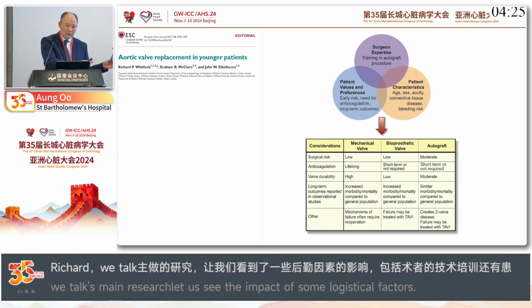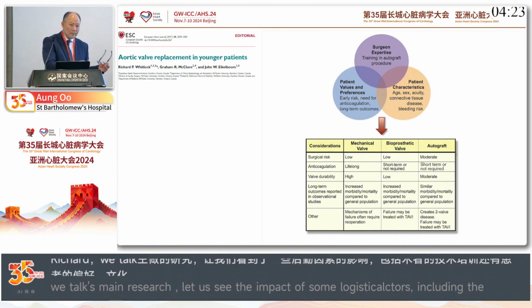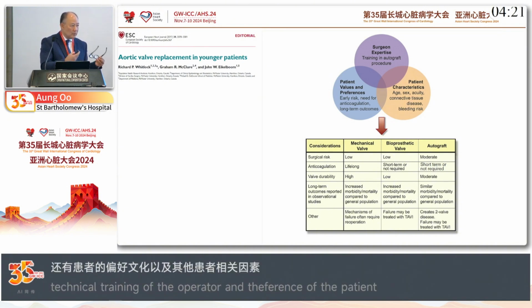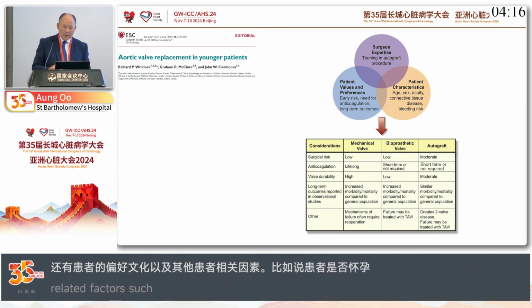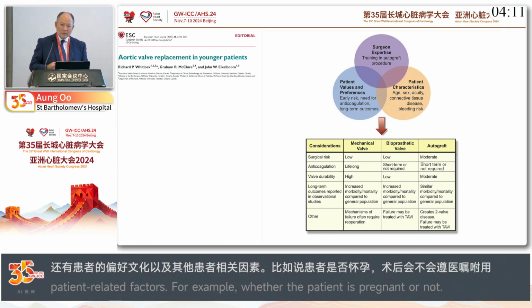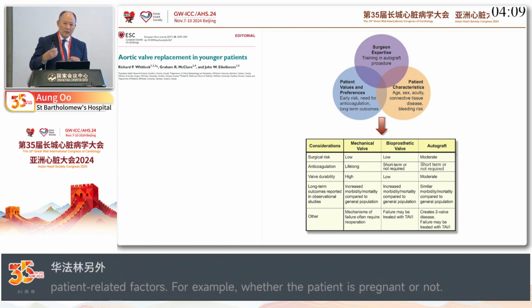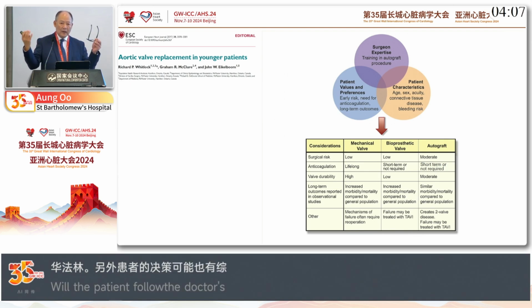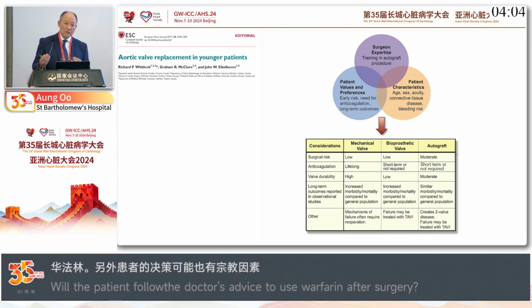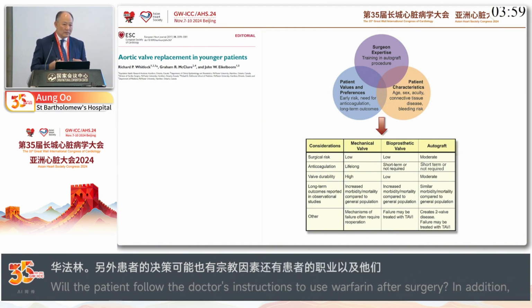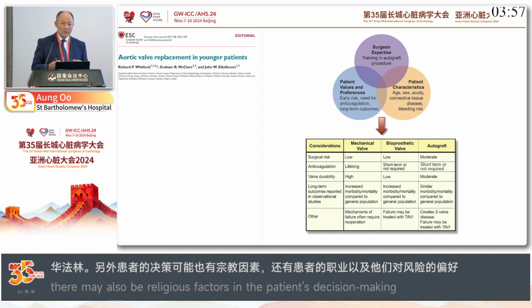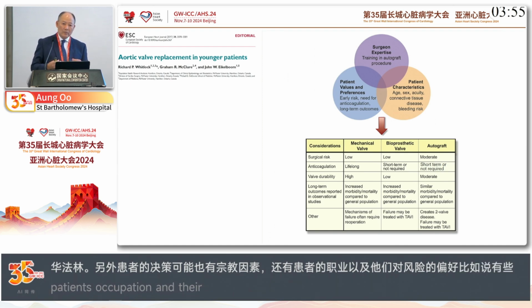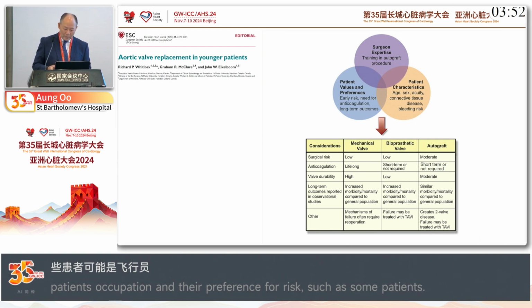We need to take into account whether the patient wants to have a pregnancy, or wants their reproductive life to be over before they take warfarin, or whether they may have some religious belief that makes them choose one over the other. Sometimes, because of their preference for engaging in high risk sports, or their occupation, like fighter jet pilots who need an aortic valve replacement, they want something without needing warfarin, obviously.